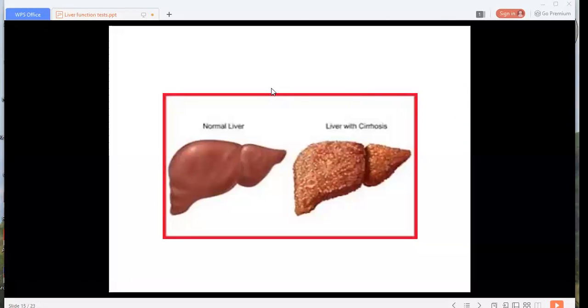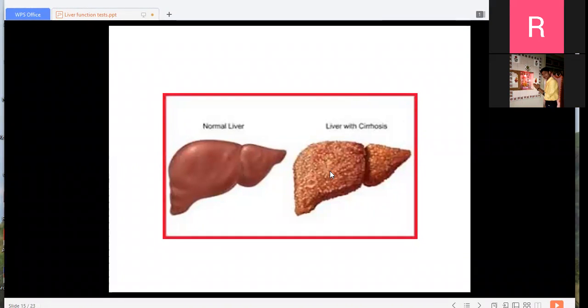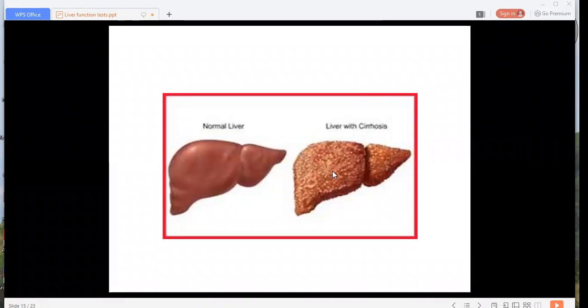But after cessation of alcohol, when that person leaves the alcohol, there is a change in the nodular size, they become larger, more than 3 millimeter in diameter. Okay. So we call it macronodular. Less than 3 millimeter, micronodular. Okay. So this is the classification part of cirrhosis.